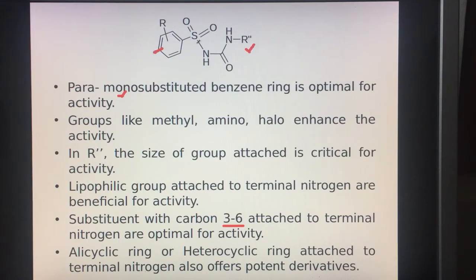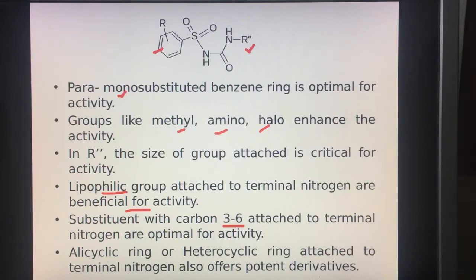Okay, let us revisit this. This benzene ring should be monosubstituted for activity. Groups like methyl, amino, and halogen enhance the activity. R double dash is critical for the activity. The groups that are lipophilic are beneficial for the activity. Again, a fragment having a carbon chain of 3 to 6 is optimal for the activity.